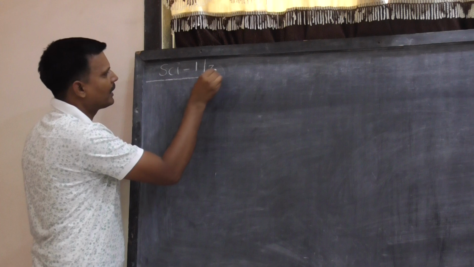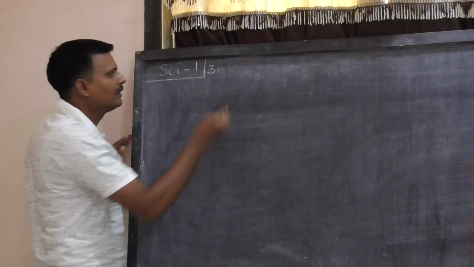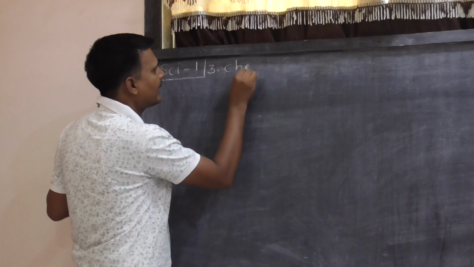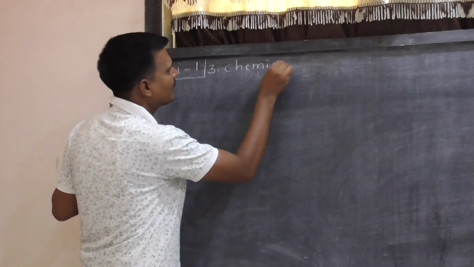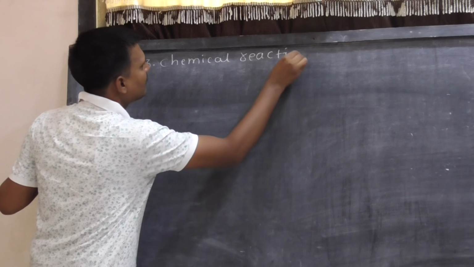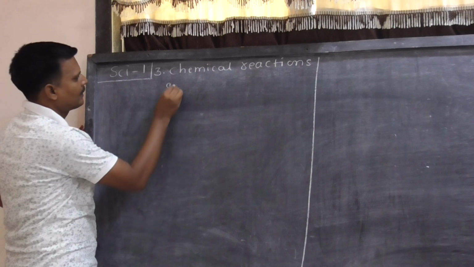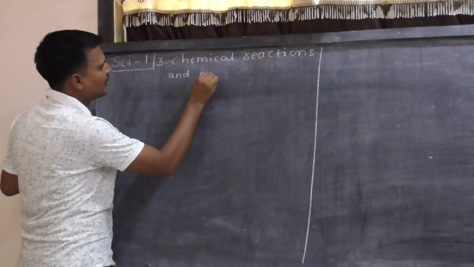We will start with Science 1, chapter number 3 that belongs to the chemistry section, chemical reactions and equations.